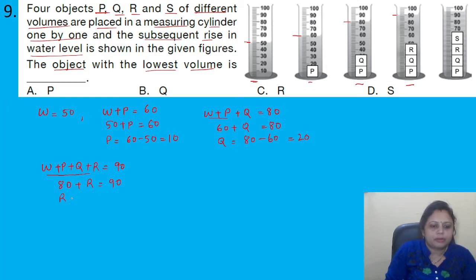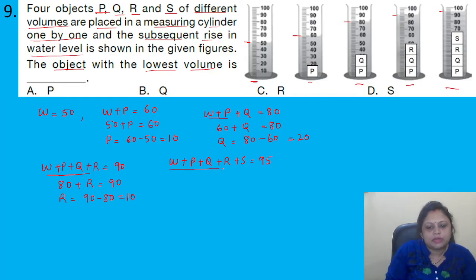So R will be equal to 90 minus 80, that is equal to 10. Coming to the last one. So here it is 95. So W plus P plus Q plus R plus S equal to 95.